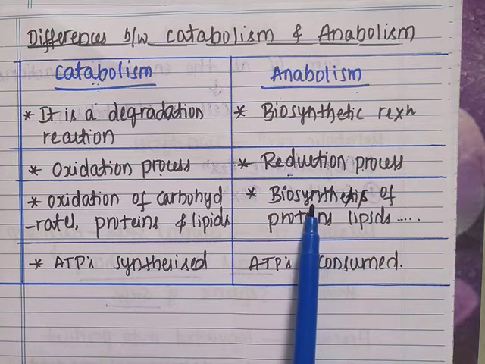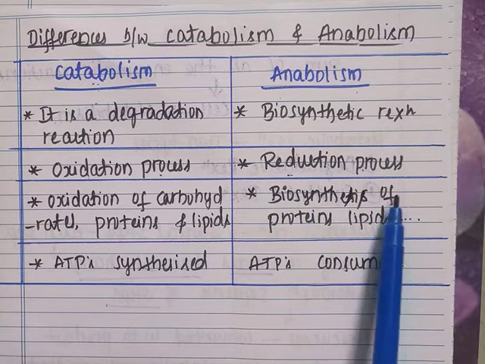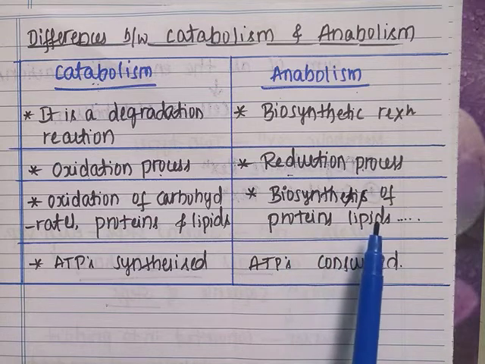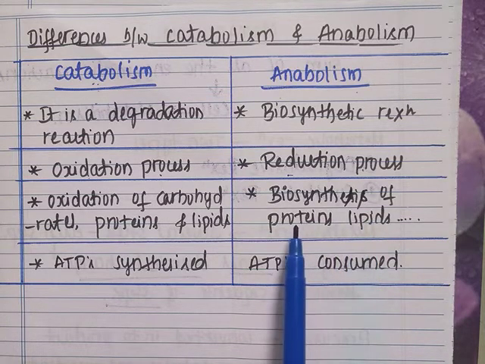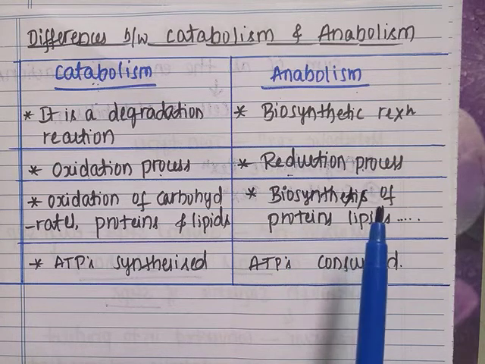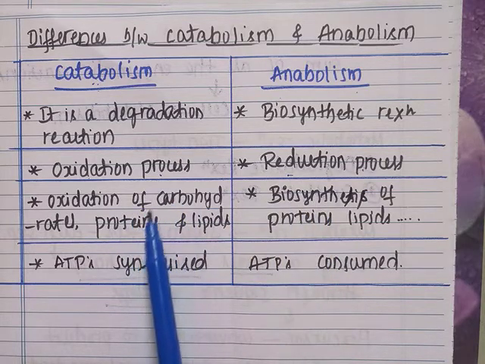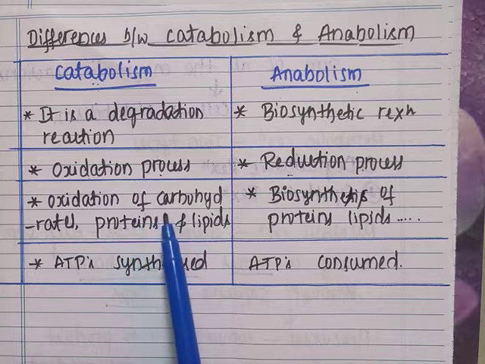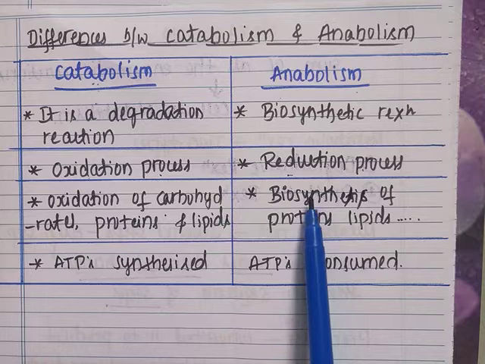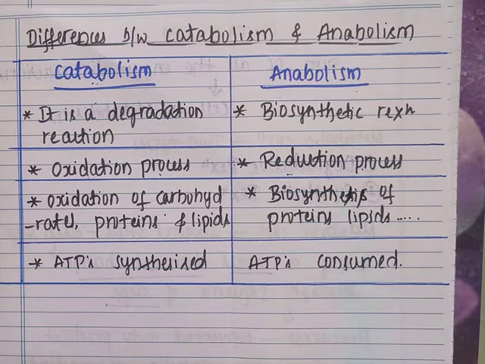Whereas anabolism is biosynthesis, that is, the organic nutrients like proteins and lipids are synthesized from simple molecules. In catabolism, the larger organic nutrients break down into simple molecules, whereas in anabolism, the smaller organic molecules combine to form the larger organic nutrients.